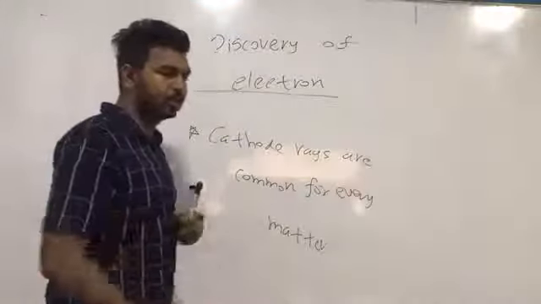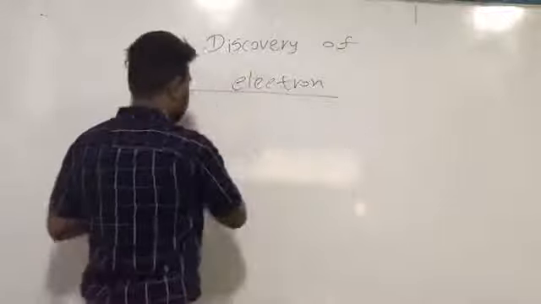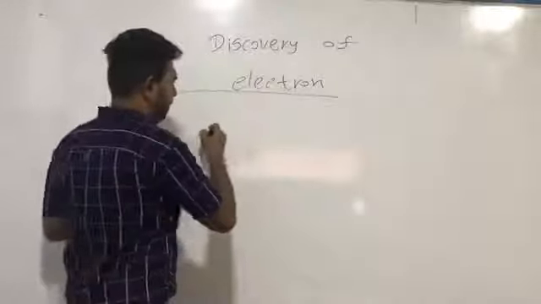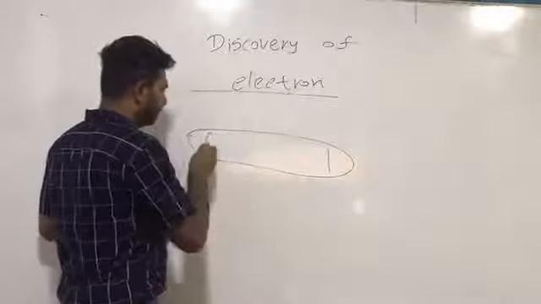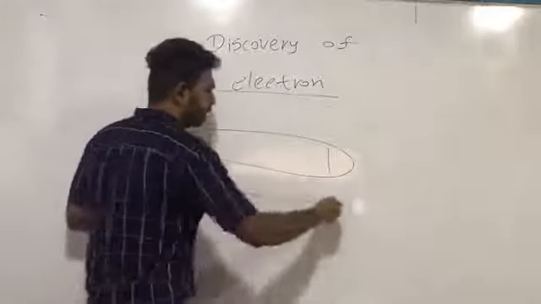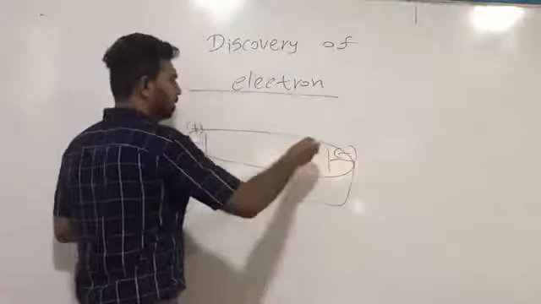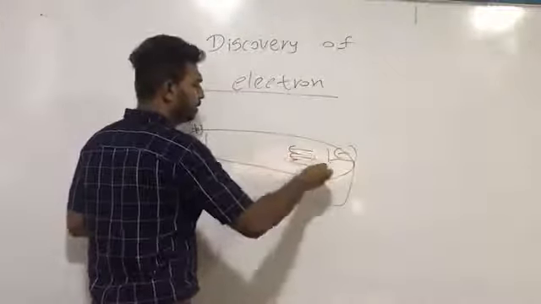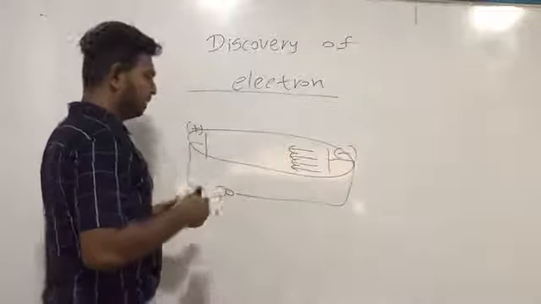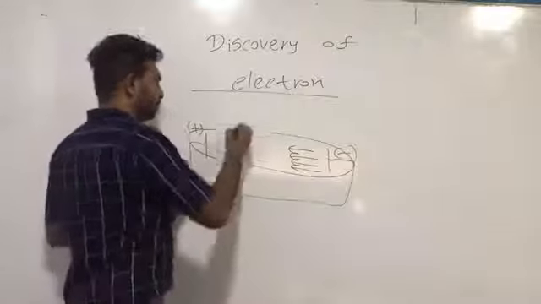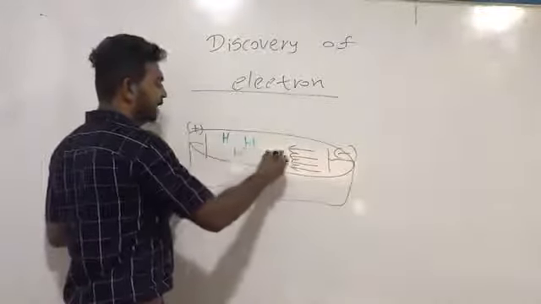We know that if we use some gases inside the cathode ray tube, we insert some gases into it. This is the anode and this is the cathode. First I will insert hydrogen gas.